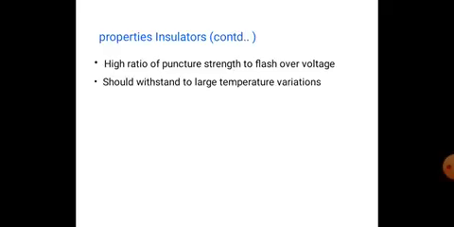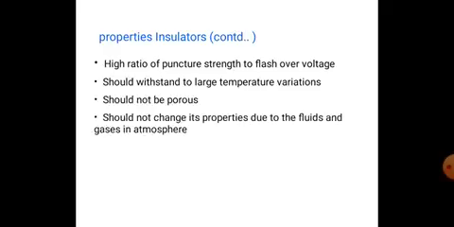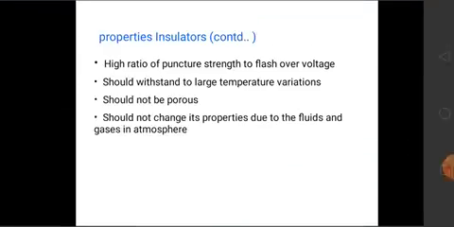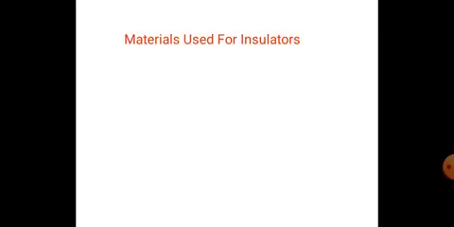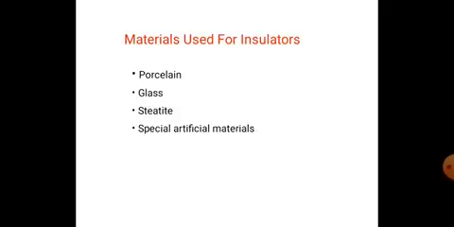And high ratio of puncture strength to flashover voltage, should withstand large temperature variations, should not be porous, and should not change its properties due to the fluids and gases in the atmosphere, and it is free from internal impurities and cracks. What are the materials used for insulators? Porcelain, glass, steatite, and special artificial materials are used.